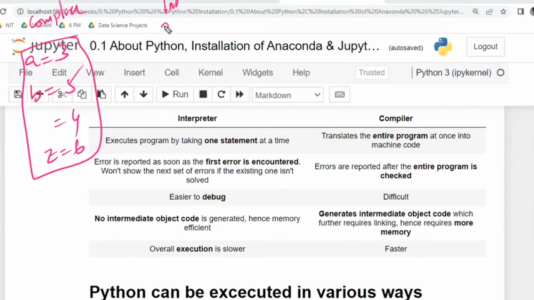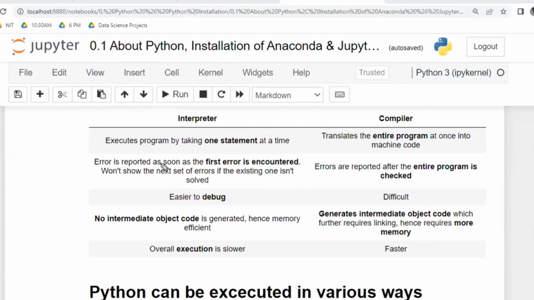Whereas the interpreter, if you write the same thing, A is equal to 3, B is equal to 5, and is equal to 4, and Z is equal to 6. First A is equal to 3. There is no problem, so execute this one. The problem is here now. Then what happened? This one also will be executed, this one also will be executed. The problem is here, right? So from here it will stop.